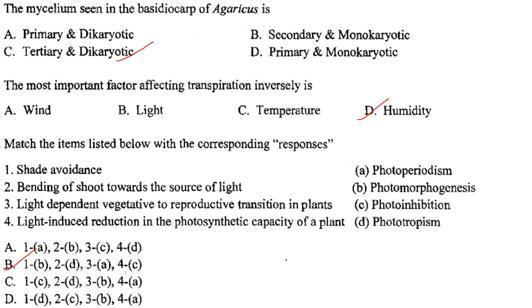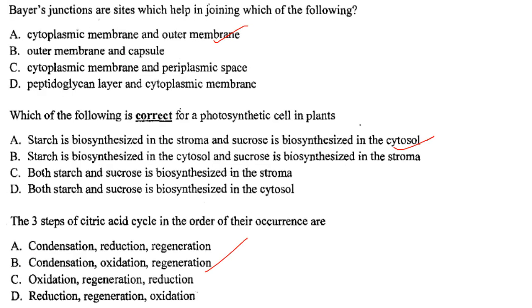Answer is option D. Match the items listed below with corresponding responses. Shade avoidance, photomorphogenesis, 1B. Then bending of the shoot towards the source of light, 2D, phototropism. 3. Light dependent vegetative to reproductive transition in plants, that is photoperiodism. Then 4. Light induced reduction in the photosynthetic capacity of a plant is photoinhibition. So 1B, 2D, 3A and 4C. Answer is option B.